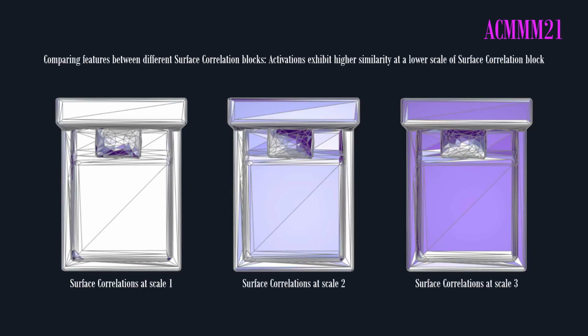We also qualitatively verified the effectiveness of capturing local structures at multiple scales. For a surface correlation block at a particular scale, faces of a mesh located in similar appearing areas produced identical activations. Also, activations exhibit higher similarity at a lower scale of surface correlation block and vice versa.